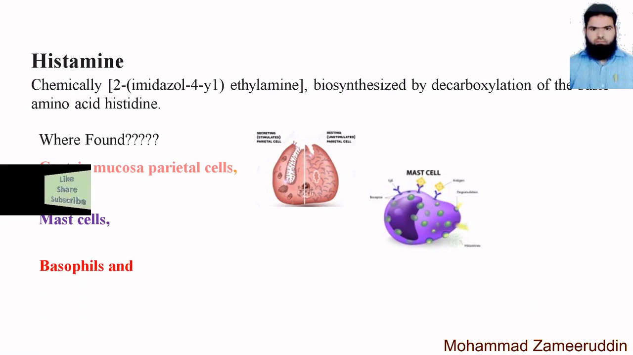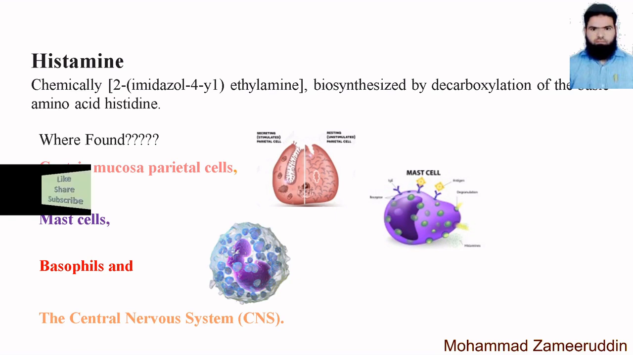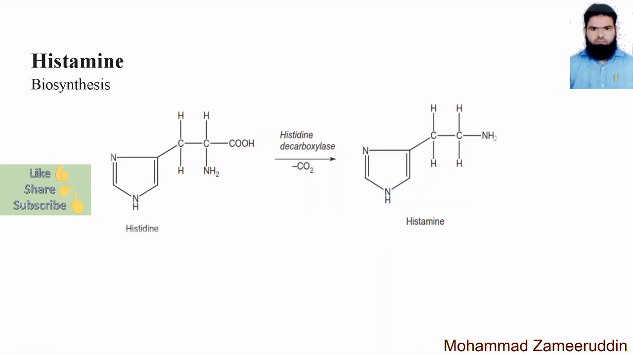Then third is the basophils. Again, this is a blood component, basophils. And the last major location is the central nervous system. It is known that the central nervous system comprises the brain and the spinal cord. So these four are the major locations of histamine in our body.